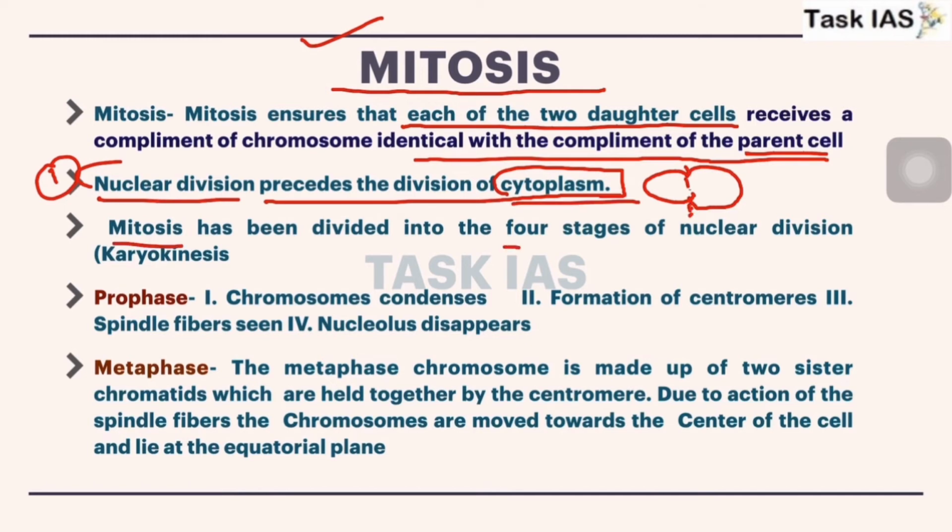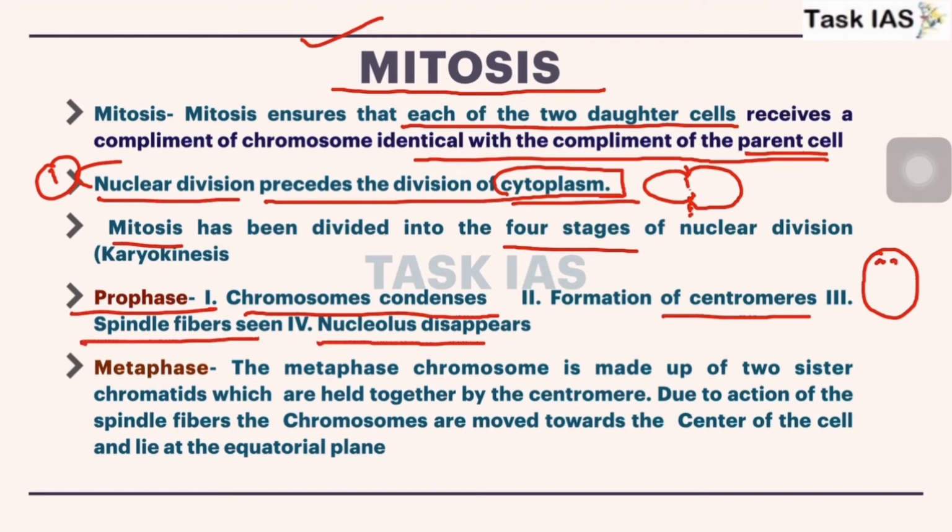Mitosis has been divided into 4 stages that we have seen. Prophase, here chromosomes condense that we have seen. Formation of centromeres, that means here at the corner centromeres start appearing. Spindle fiber is also seen, and the nucleolus disappears. What is nucleolus? We have discussed it. Now spindle fibers, so here spindle fibers in the form of this structure start appearing.